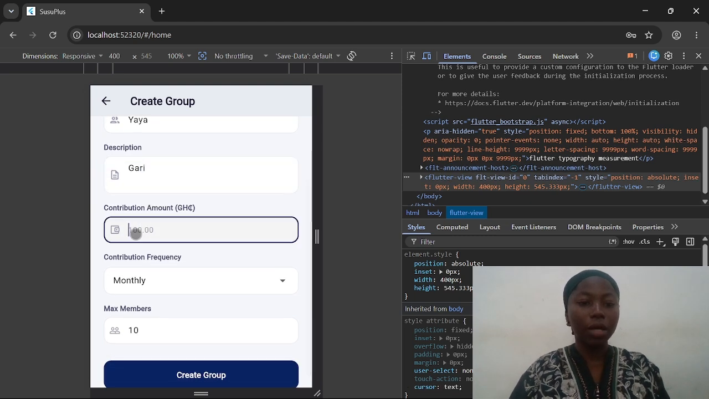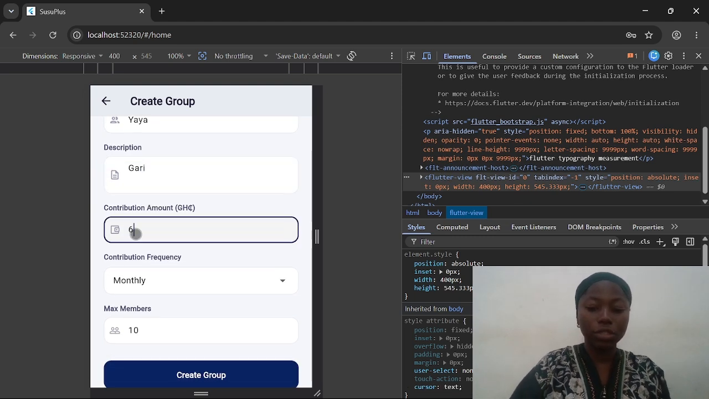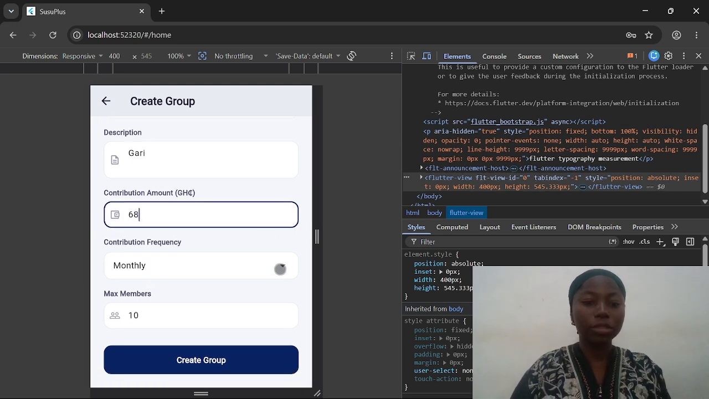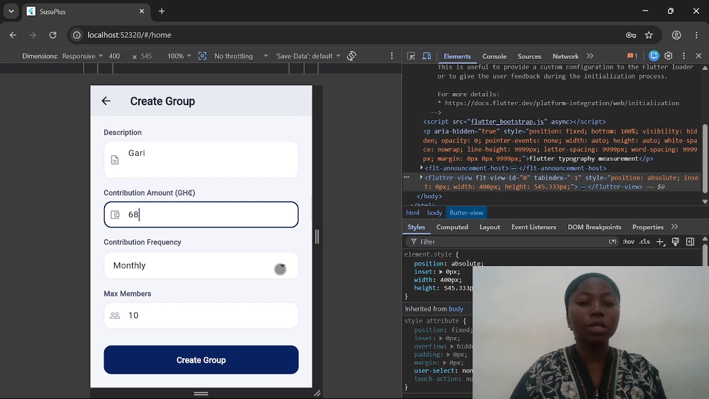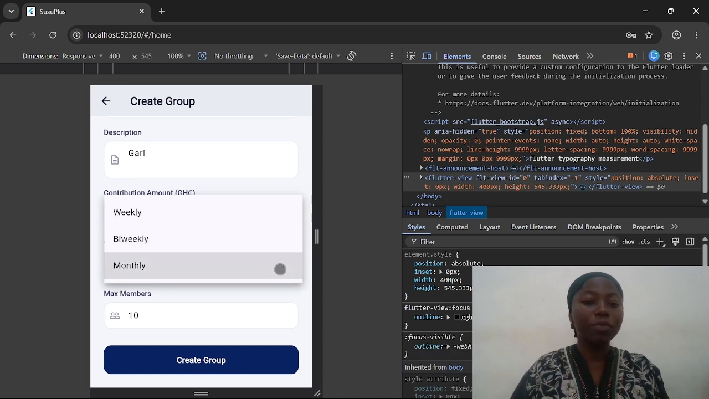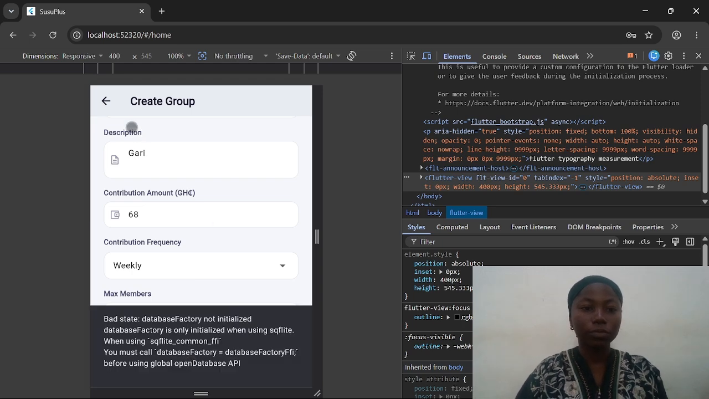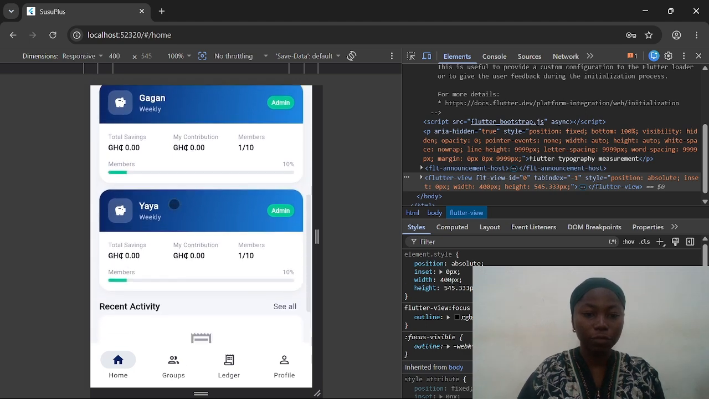And then assigning the contribution amount to 65. And then for the contribution process, you can tell us whether you'll be paying weekly, maybe every 2 weeks, or monthly. I choose weekly. And then for every group, you're supposed to have at most 10 members. So let's create it. We move back and then we see that the Yaya group is created successfully.